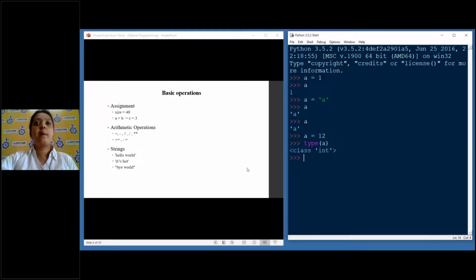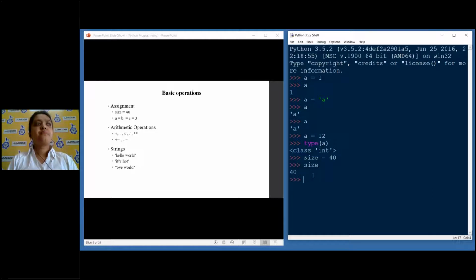Moving on to the next one, basic operations. Assignment. We all know assignment is always from left to right, it's not from right to left, right? Like size is equal to 40. If I write this, my value goes into this size, and you see we get 40.